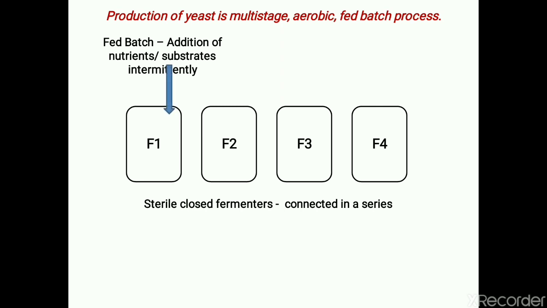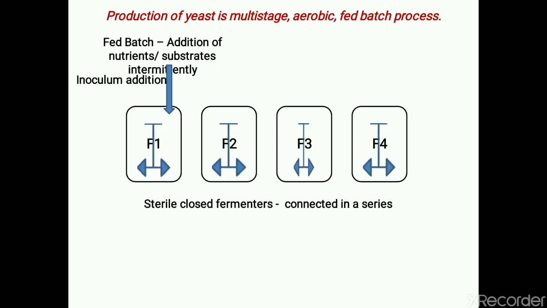So in the first fermenter, that is F1, one third of sterile nutrient medium is added, and then it is inoculated with the stock culture of yeast. The same process is repeated for F2, F3, and F4. Since it is an aerobic process, there should be vigorous supply of oxygen, which is one of the essential factors.